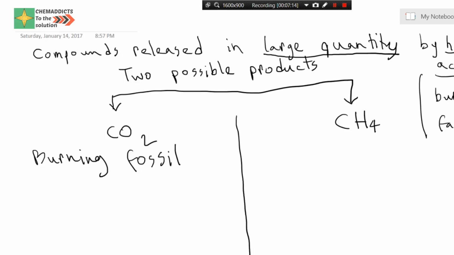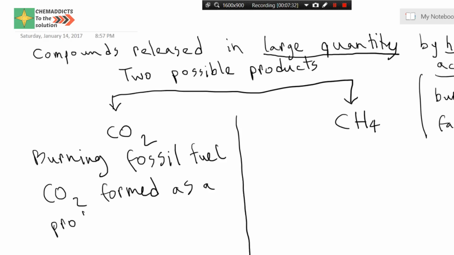As a result, carbon dioxide is formed as a product. So if we compare carbon dioxide with methane, burning fossil fuel mainly produces carbon dioxide. So carbon dioxide would get the trophy, so it has won.